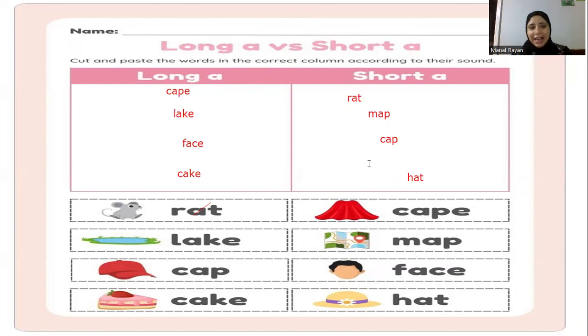So now you know the difference between short A and long A. Long A can be AI, like train, rain, or AY, like play, or A-E, like face, lake, cape, and make. Okay, let's keep going. The next slide.